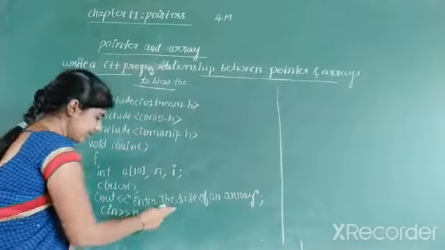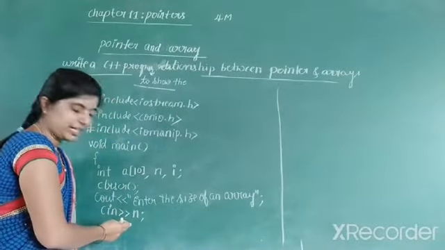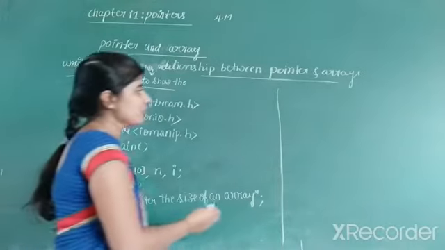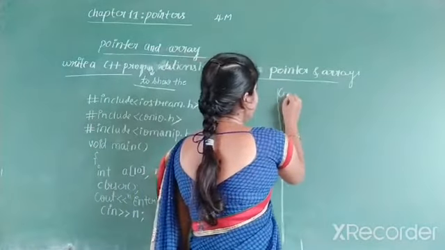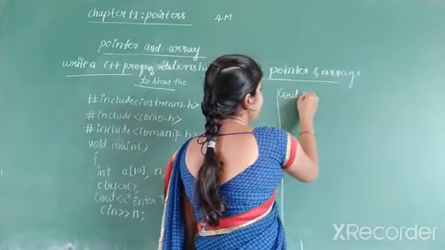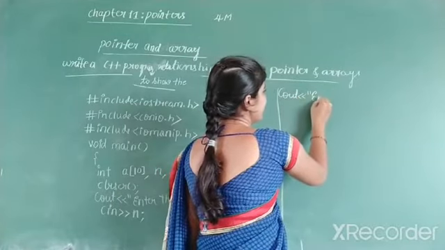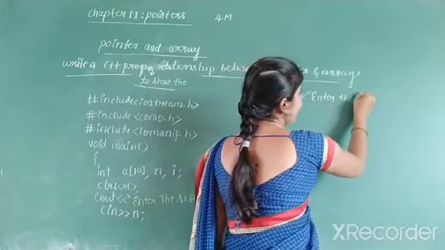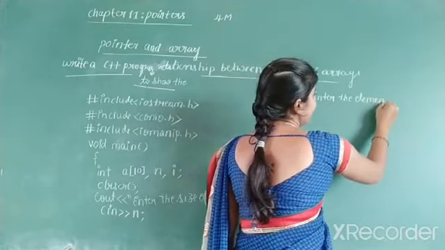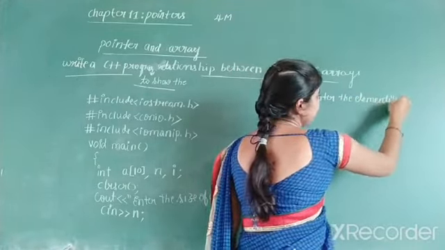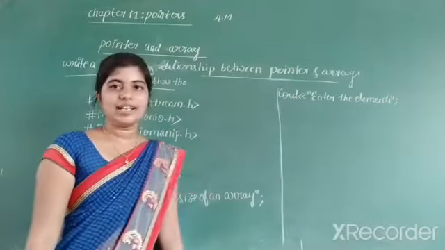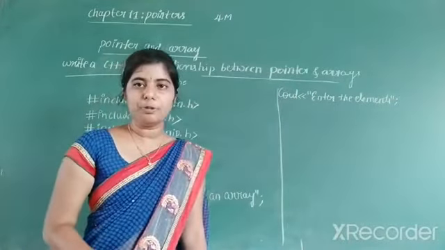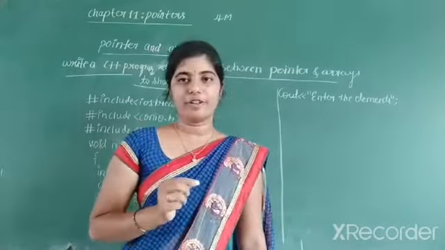So enter the size of an array. What is the size we have taken? n is the size. Next, continuation of the cout. Now you have to enter the elements. So after entering the size, we have to enter the elements of an array. Enter the elements. Then we know that in arrays, for input and output purposes, we have to use the for loops, right?